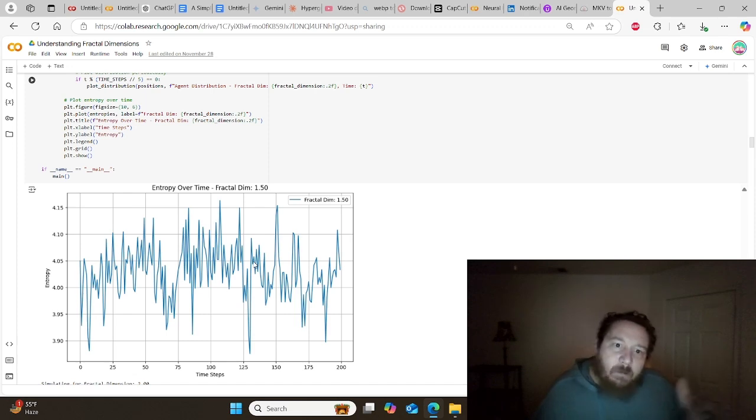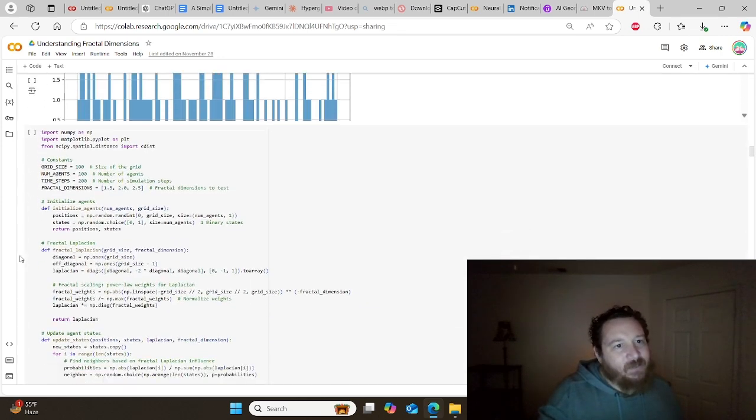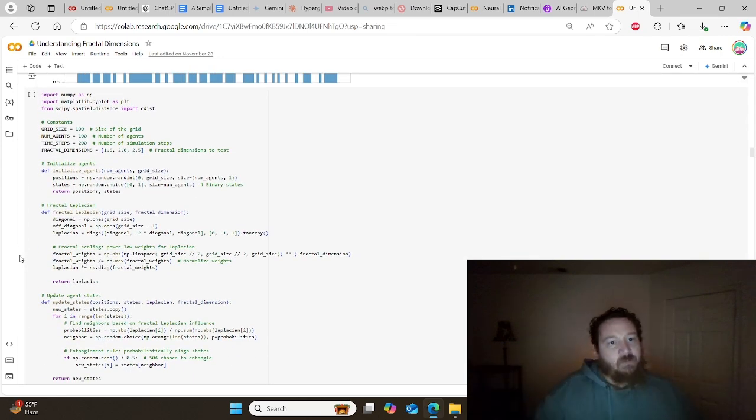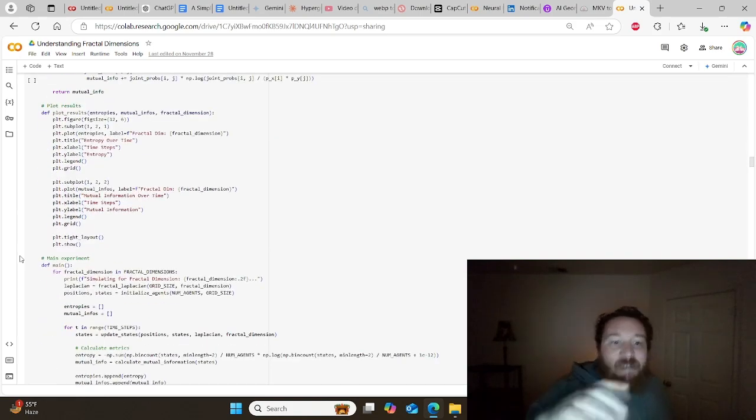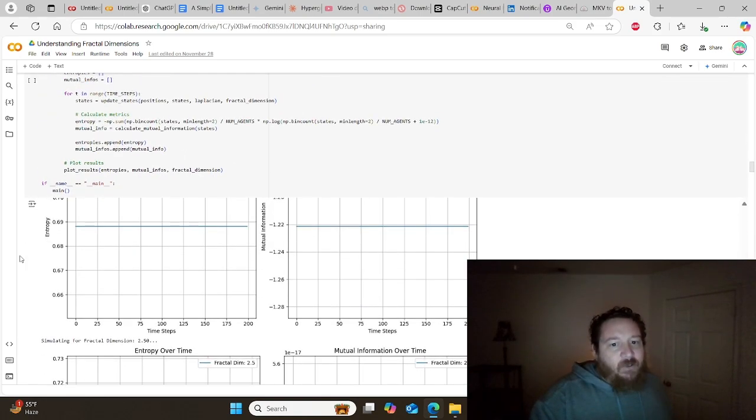Again, this is measuring fractal dimensions 1.10 to 2.5. Absolutely none of this gets into proven mathematics, so I'm just going to leave this here as this experiment. This is the reason why this whole course is free. I want to highlight and show these things as much as possible. So let's dive further into the physics of this equation.